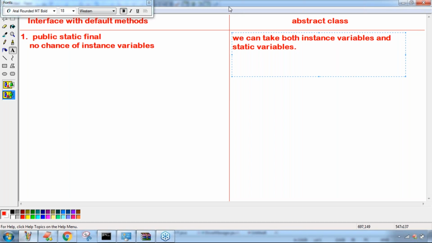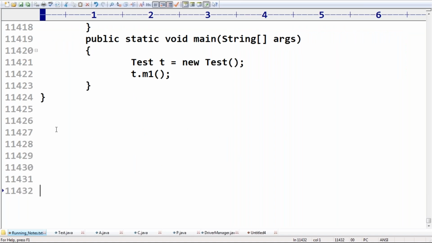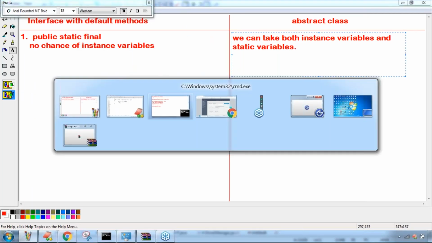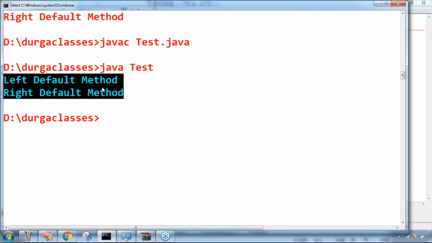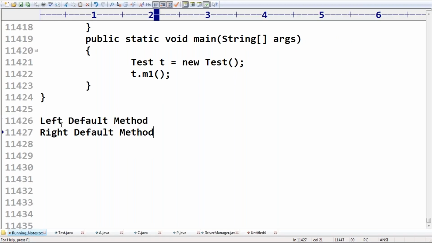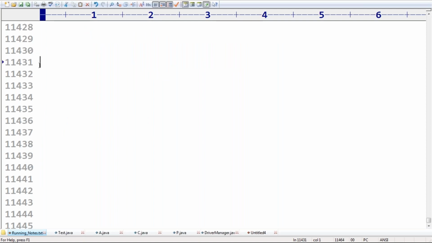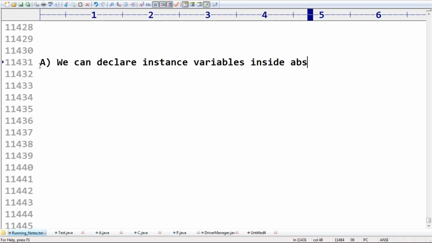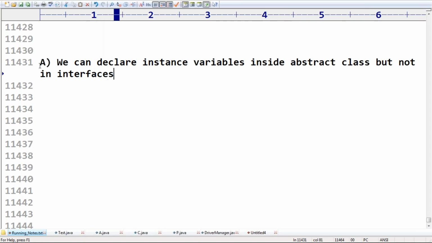Can you please confirm? You respond. We can declare instance variables inside an abstract class but not inside an interface. So this is the first thing you should be aware of.